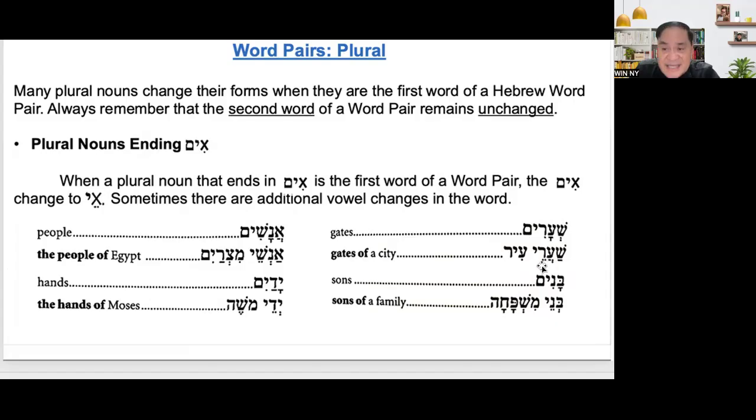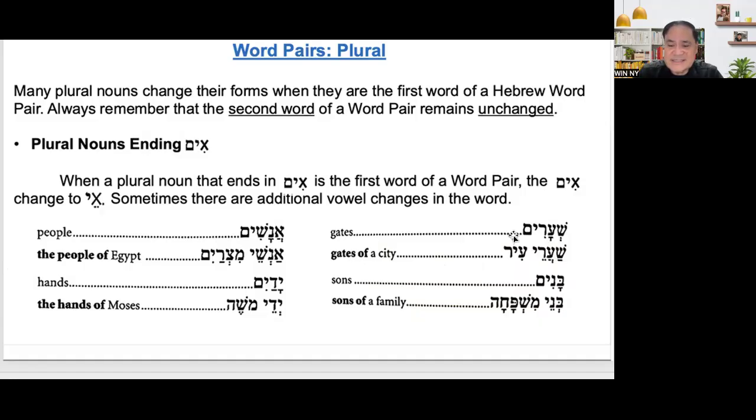If it is sha'arei, it is gates of a city. City is indefinite. So it is an indefinite word pair even though it is plural. And then look at that, even though city is singular, it is still plural because it is gates of a city. So it means in that city, there are many gates. That's why gates of a city.